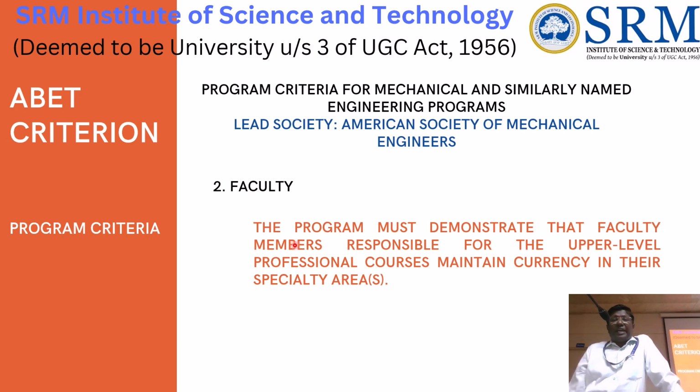So for the faculty, we have to give the upper level of professional courses, how they are maintaining current up-to-date technology such that they can teach the current subject. That is given here as the currency in the specified specialty area. So we have to make sure that our faculties are trained enough.